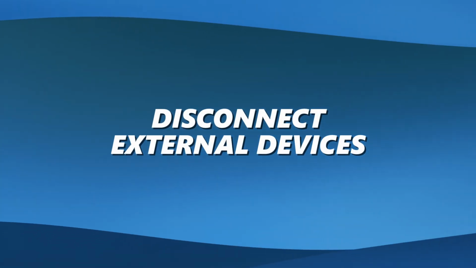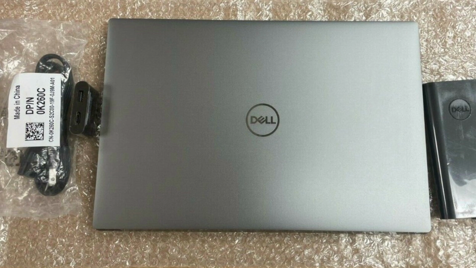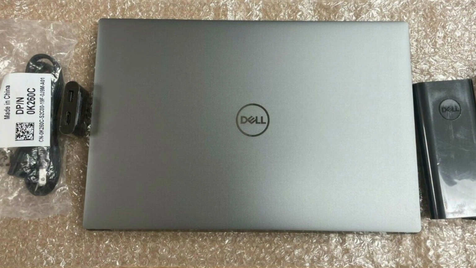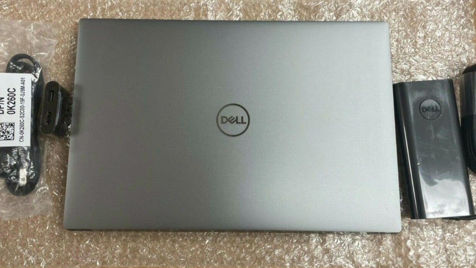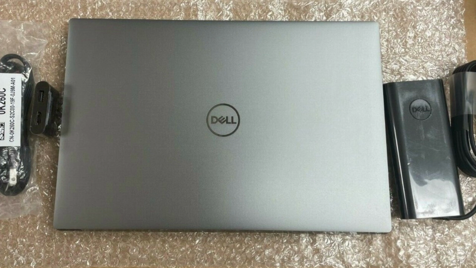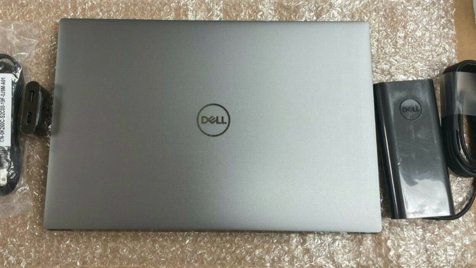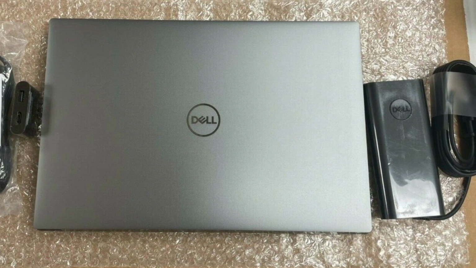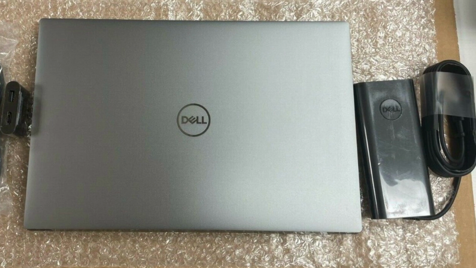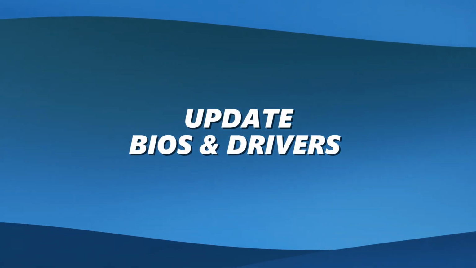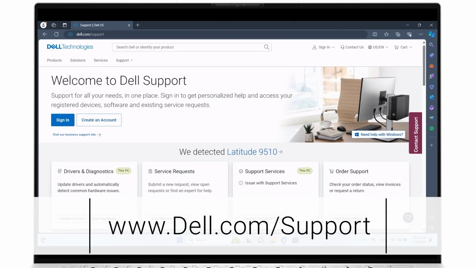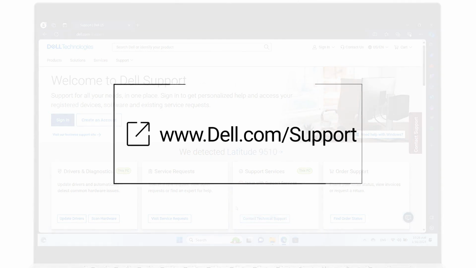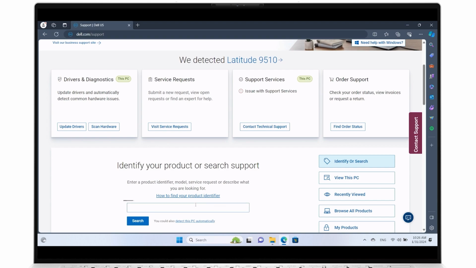Disconnect external devices. Sometimes external devices can interfere with your boot up. Unplug all external devices such as external drives, docking stations, and other hardware, and try rebooting your system. If the problem is resolved, the issue could be with the device you disconnected. Reach out to the device's manufacturer for further assistance. Update BIOS and drivers. Another important step is updating your BIOS and drivers. These updates can fix compatibility issues and enhance performance.